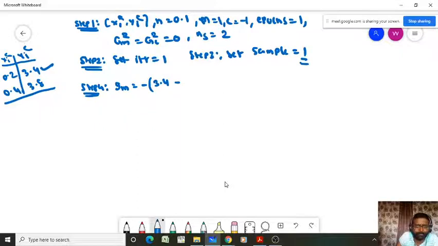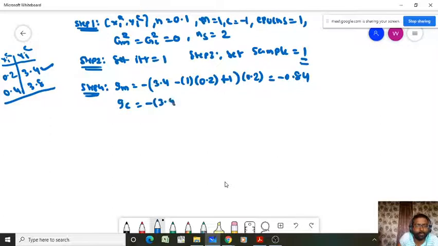3.4 minus m1 x 0.2 minus c, already minus is there, plus 1 into x 0.2. So that value is equal to, I think, minus 0.84. Already we calculated. So GC equal to minus 3.4 minus 1 into 0.2 plus 1, no 0.2 will be here. Then it will be minus 4.2. So we have calculated GM and GC.